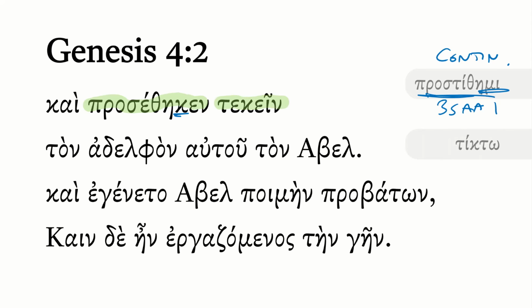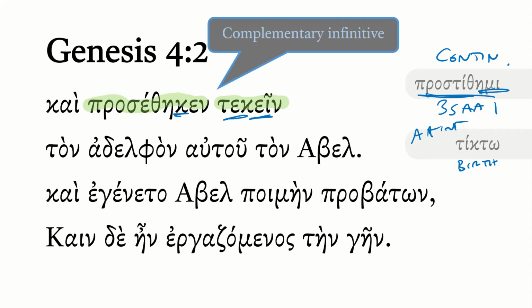Tekein, this is also from tikto. We saw that in verse 1. This means to give birth. And with this ending, the ein, this is an aorist active infinitive here. You see the spelling change to the tek. And so what we have here is actually a complementary structure. And so the infinitive here, tekein, from tikto, is completing the prosetheken. So she continued to give birth. So she added another child, really, if you will.